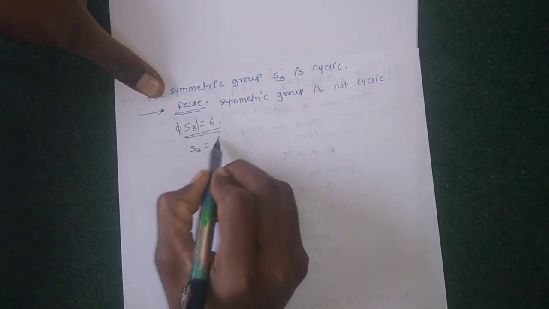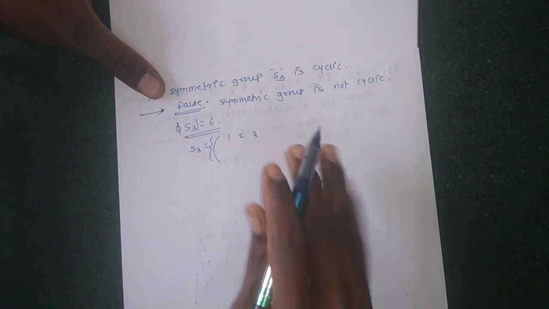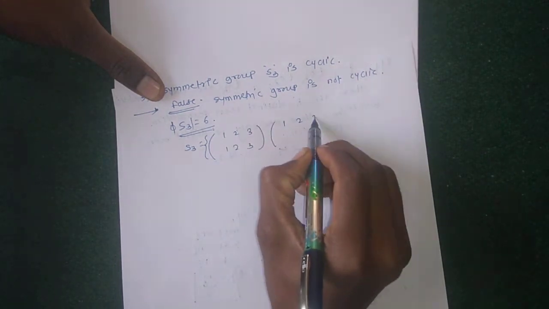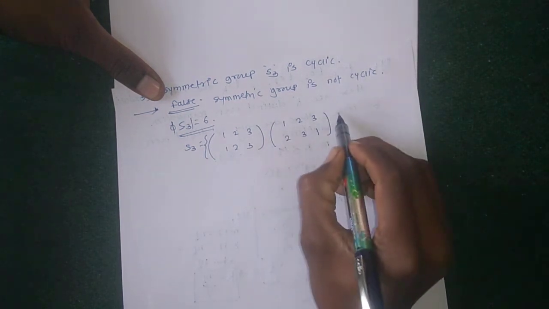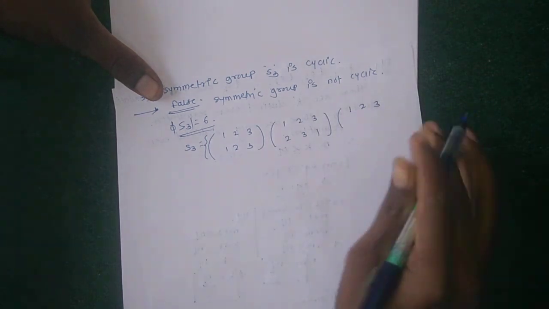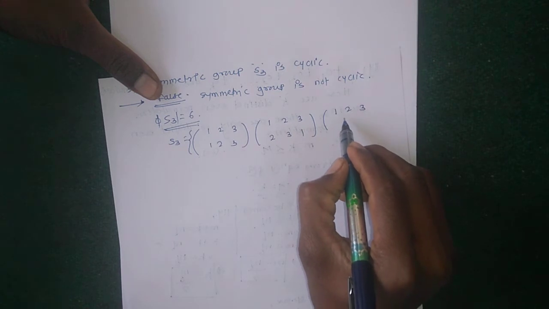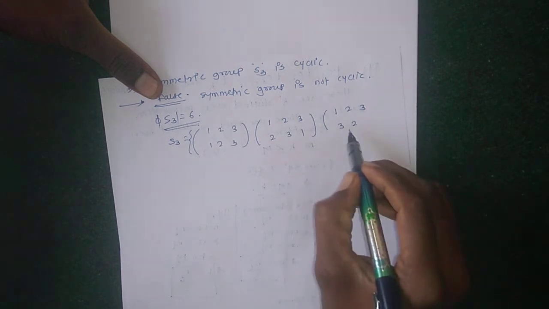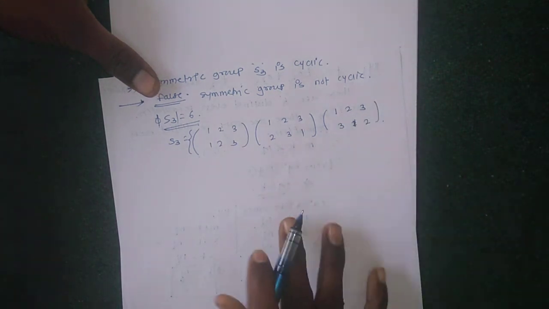The elements of S3 are of the form 1 2 3, with three symbols. The first is the identity element, 1 2 3 mapping to 1 2 3. Then 1 2 3 maps to 2 3 1, then 3 1 2.